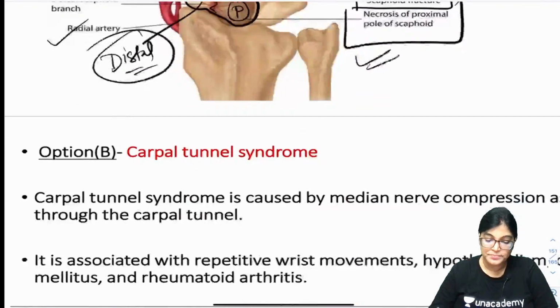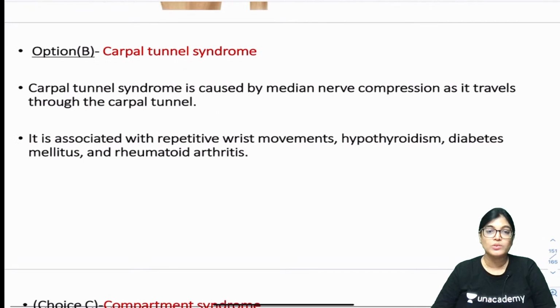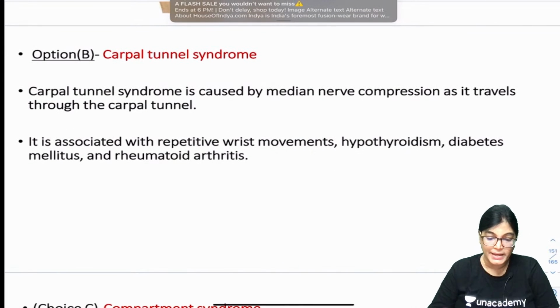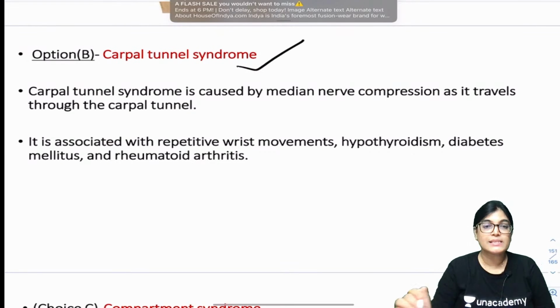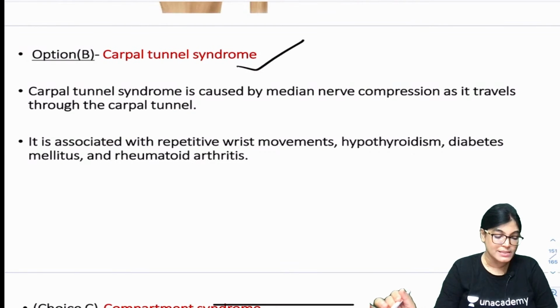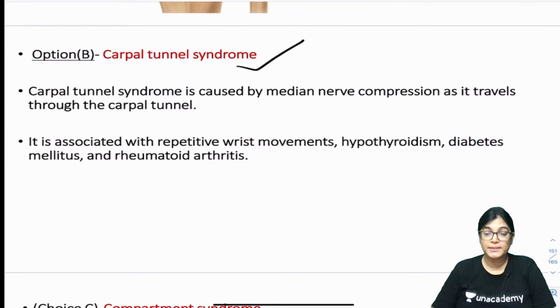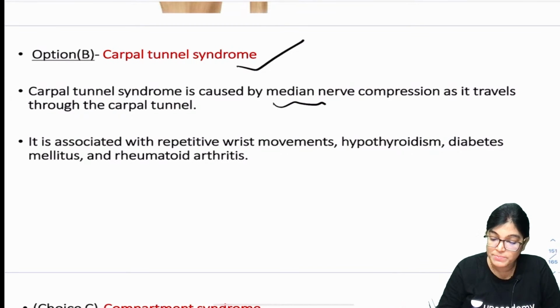Okay. Now let's move. So we have got the correct answer. After that, I just want to give you an elaborate brief of the incorrect options, and why they are incorrect. So yes, see here, carpal tunnel syndrome. One of the options was carpal tunnel syndrome, and carpal tunnel syndrome again can't be the correct answer. Carpal tunnel is the space which lies below the flexor retinaculum. The structure which passes through it and is at risk of being compressed in carpal tunnel is the median nerve.